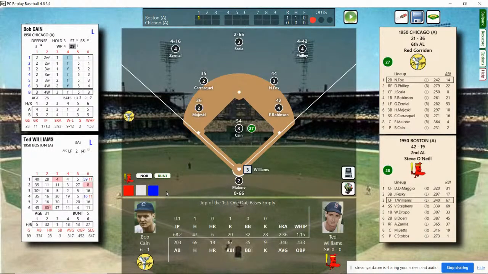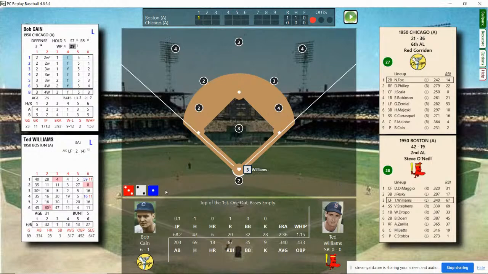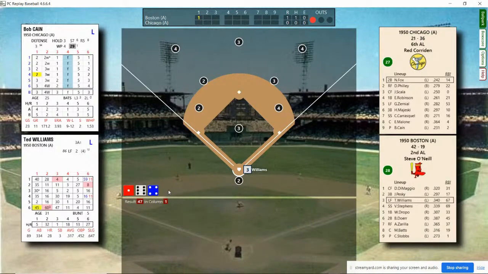Ted Williams stepping in with nobody on against Kane. Lefty pitcher, lefty batter. Here's the pitch. And Williams strikes out, which is a rare outcome for him. 2 outs, bases empty.